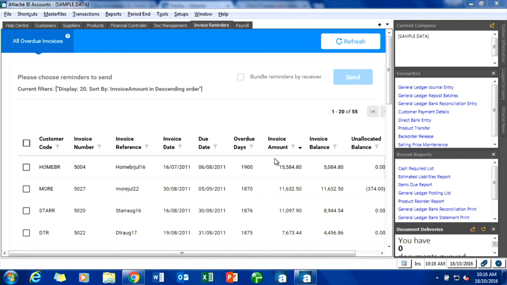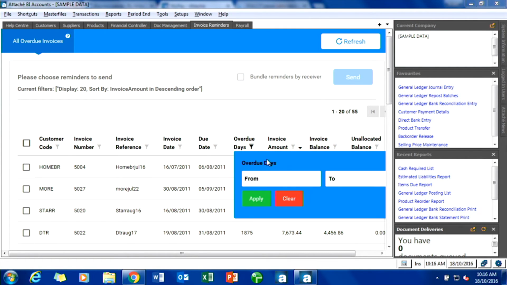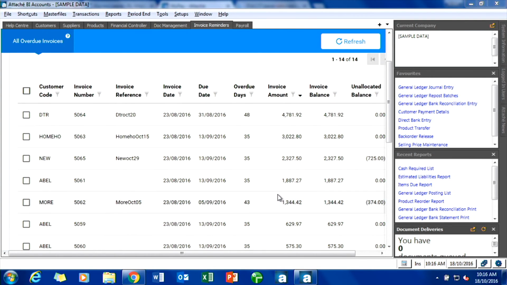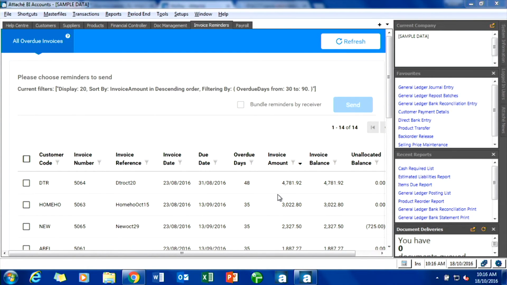You also have the ability to select special criteria. For example, if I click on the overdue date, I can put in the number of days. I can say, show me all the customers whose invoices are outstanding between 30 days and 90 days, click apply, and it will list me all those customers. If I want to clear any of the selections that I have, all I need to do is hit the refresh button.